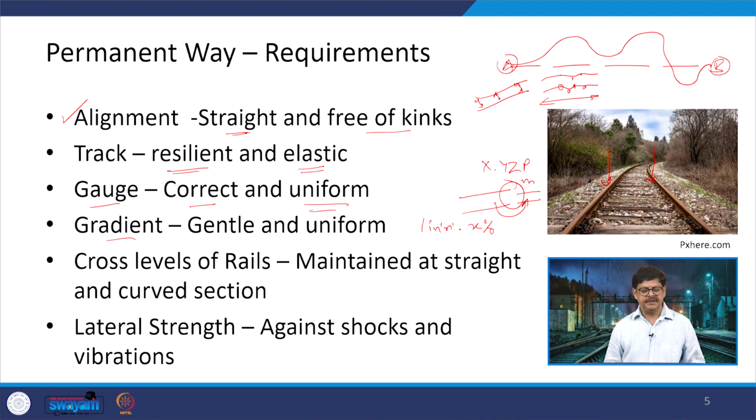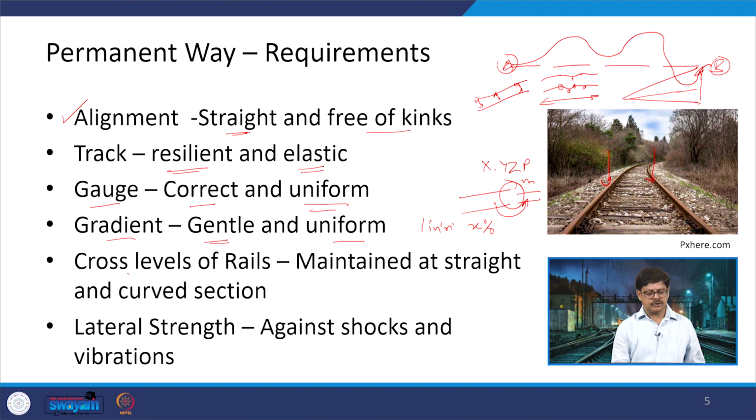Whatever gradient we are talking about, it should be gentle because a train with so much load cannot move on a steep gradient. So, if you are connecting these 2 points, it should not be a steep one. As far as possible, we should go with the gentler one, and again it should be uniform in nature.